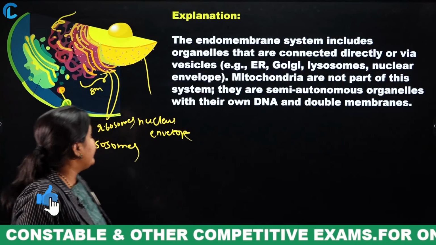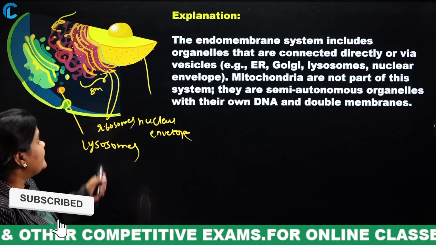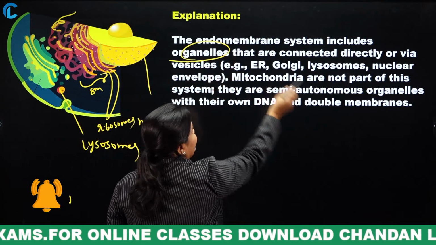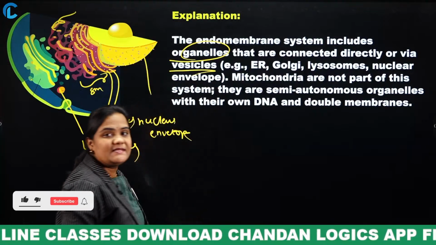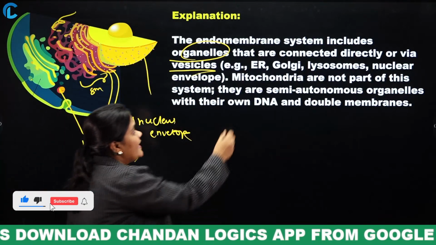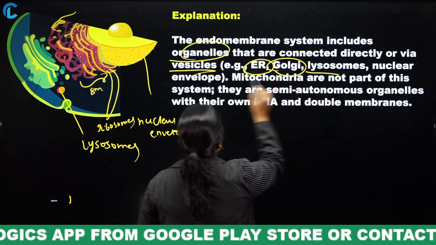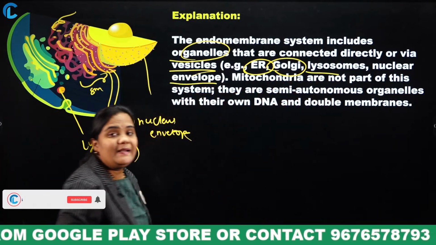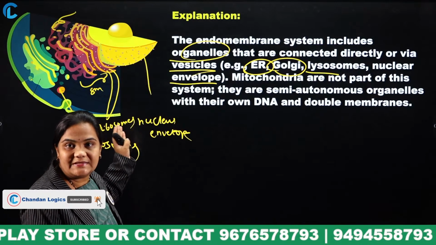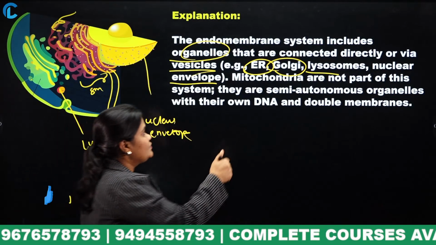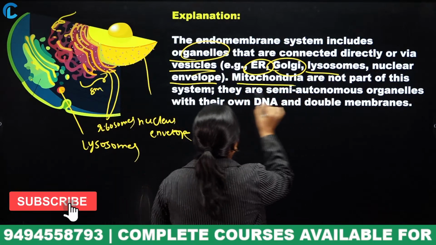The endomembrane system includes organelles that are connected directly or via vesicles. What does this endomembrane system consist of? Endoplasmic reticulum, Golgi complex, lysosome, nuclear envelope. But mitochondria is not present in this system. So, option 3 is the correct answer for this question. Mitochondria are not part of this system.